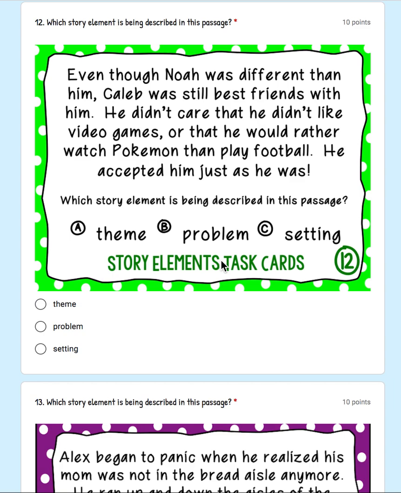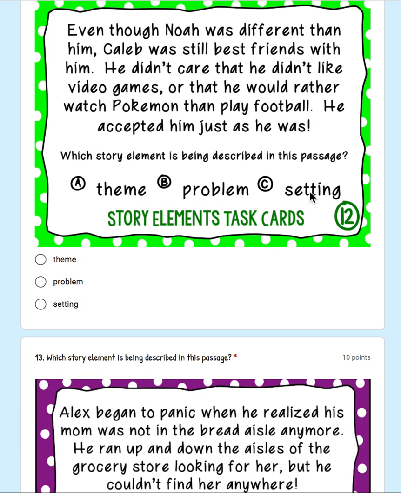Number 12. Even though Noah was different than him, Caleb was still best friends with him. He did not care that he did not like video games or that he would rather watch Pokemon than play football. He accepted him just as he was. So which story element is being described in this passage? Was the theme being described? The lesson that the character is going to learn? The problem? A challenge that the character is facing? Or the setting? The location, the place, the where and when the story takes place? So what was being described up here? Theme, the problem, and setting.